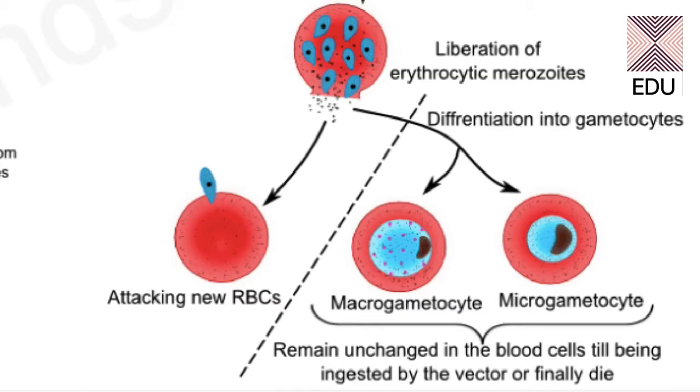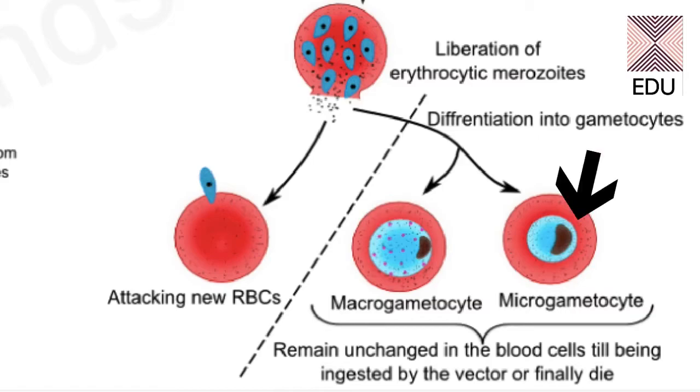So when merozoites are differentiated into gametocytes, two types of gametocytes are formed. Number one is the macrogametocyte, which is a kind of female gametocyte, and the microgametocyte, which resembles the male gametocyte.